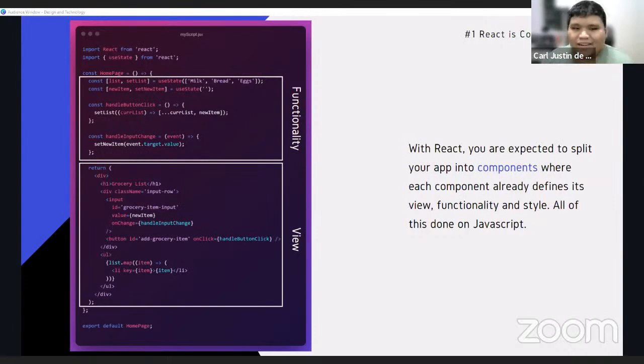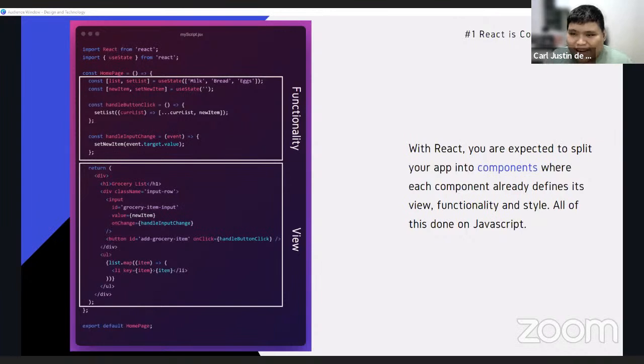So as you can see here, the homepage is still one big component, but it includes two cards now, a grocery list card and a watch list card. Then these cards have something in common. They both use and reuse the input bar and the list item components. So you don't need additional code. You don't need to copy and paste snippets of code or HTML to another page. You could just call the input bar component and the list item component again and again. So that's the first main feature of React.